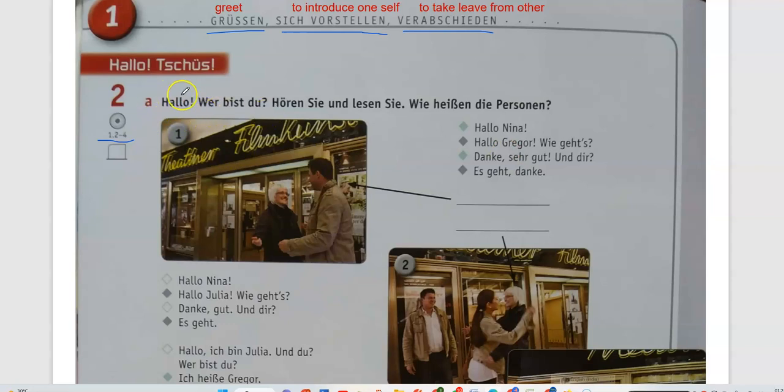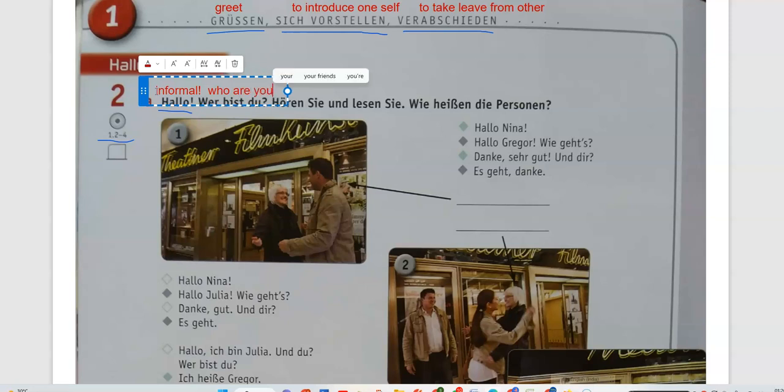Hallo, wer bist du? Hallo is the first word. It is mostly used in informal situations. When we meet a person who is friendly, we can say hallo. Wer bist du? Wer bist du is who are you. In this lesson we can ask, if we want to know the other person standing before us, wer bist du?